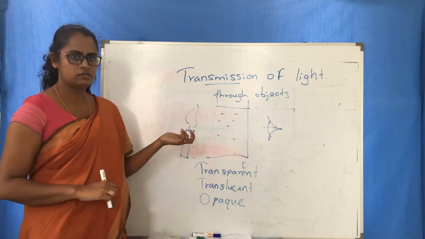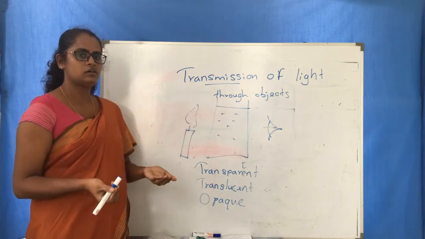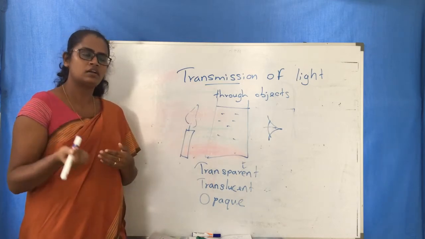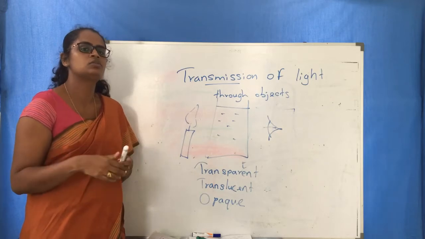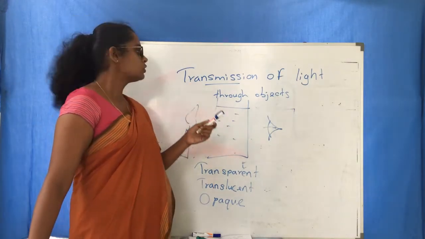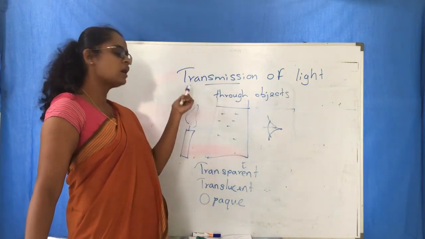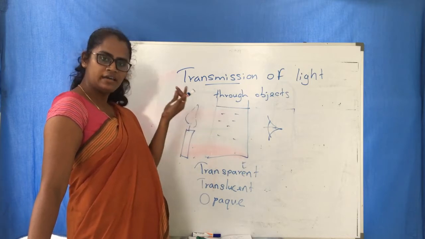What about air? That is obvious. In the sunlight we get through air, right? So light transmits through air, that is obvious. Our conclusion is, light transmits through solids, liquids and air.